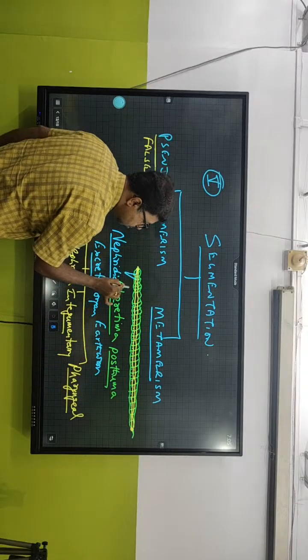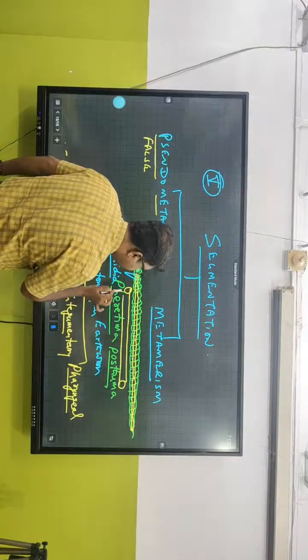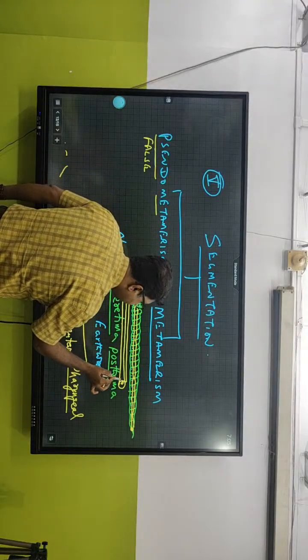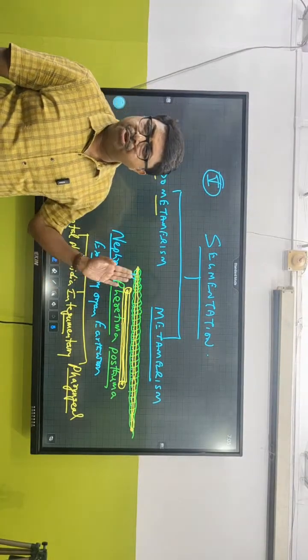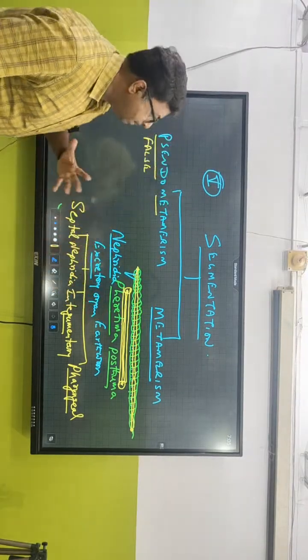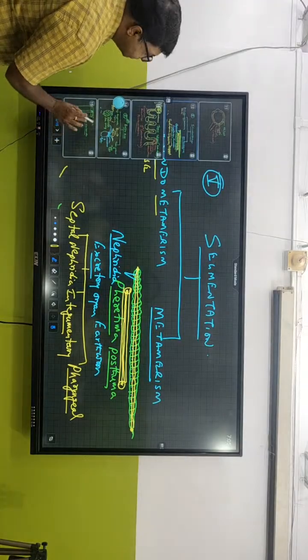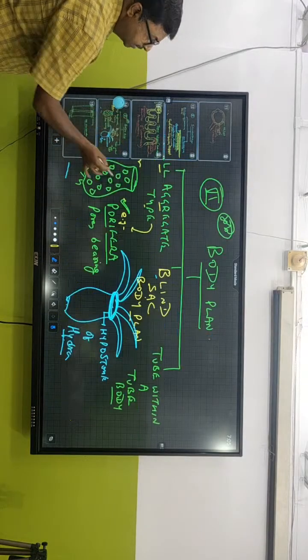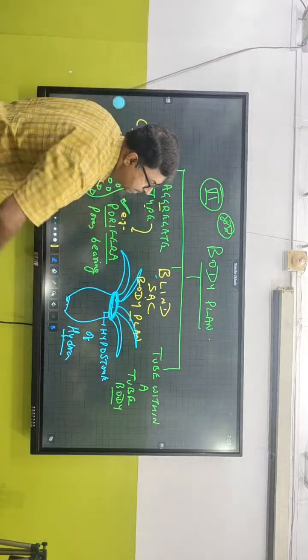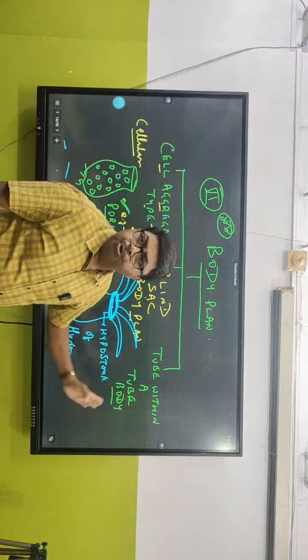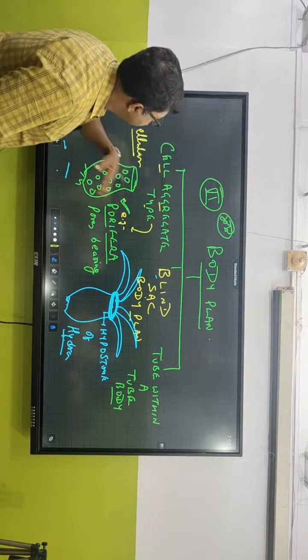So we can call this a tube having another tube inside, which starts with a mouth and ends with an anus. So on the basis of body plan, we can classify them into three types: cell aggregate type, blind sac body plan, and tube within a tube body plan. This is the sixth one.